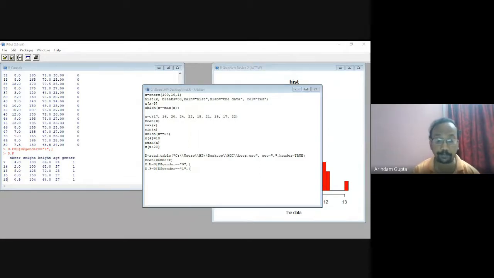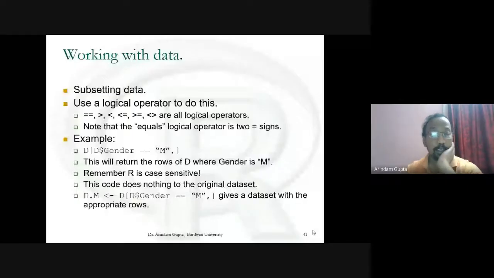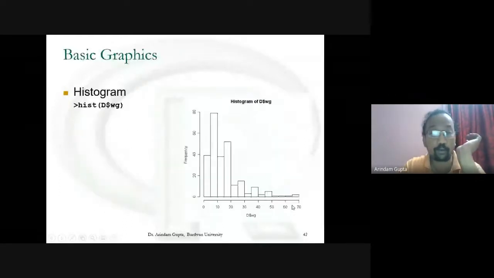Understand? D dot M gives a data set with the appropriate rows.